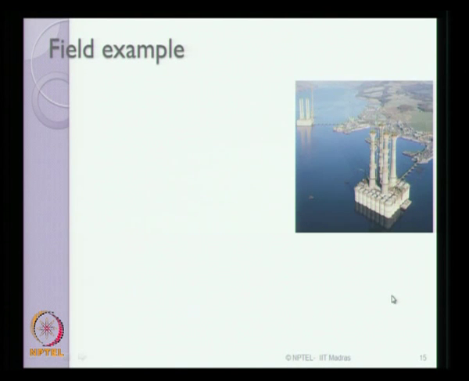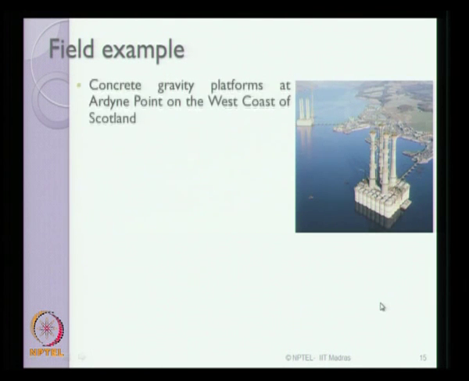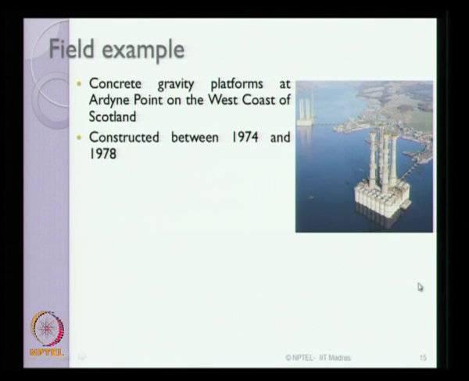You look at the field example, you can see there is one interesting field example which is a concrete gravity based platform which is constructed at Ardyne Point on the west coast of Scotland. You can see these are the towers resting on the caissons which are 24 in number, which are very massive in size. This platform was constructed between the period of 1974 to 1978. The total weight of this platform is close to around 300,000 metric ton.